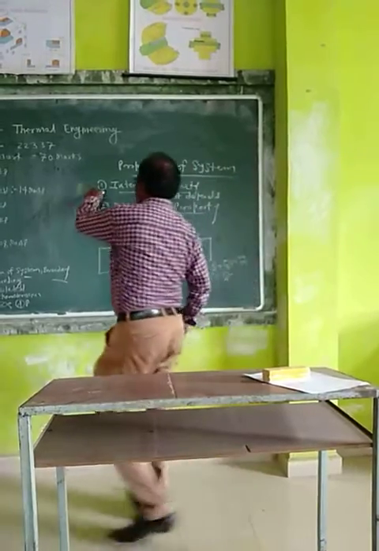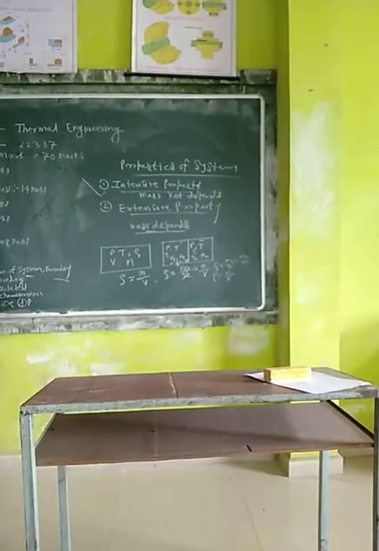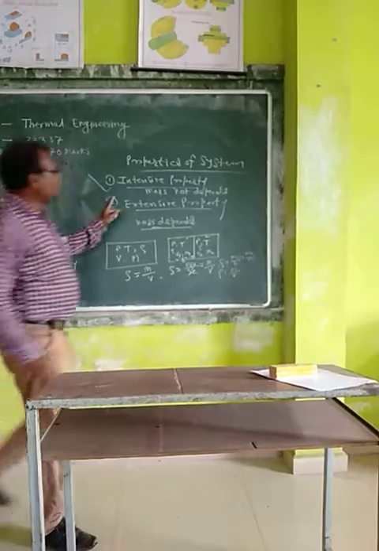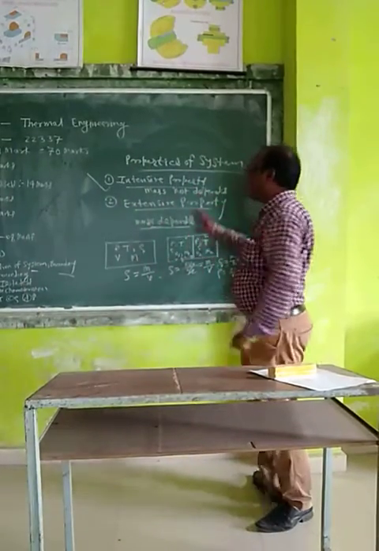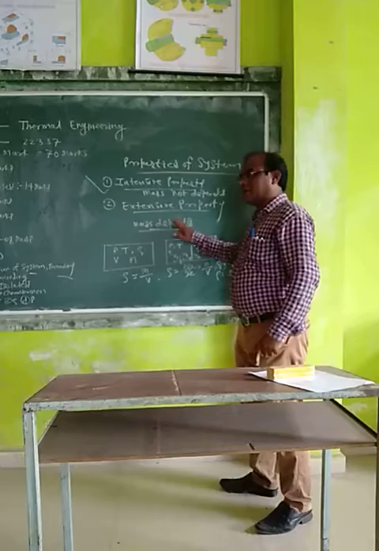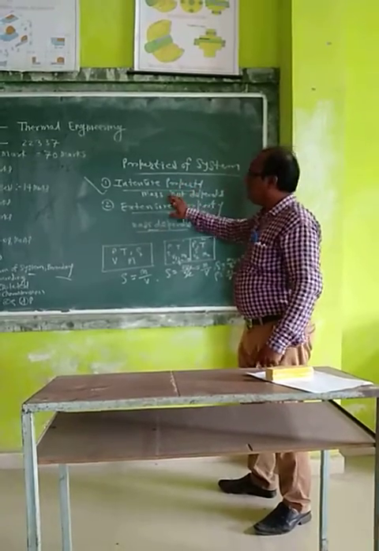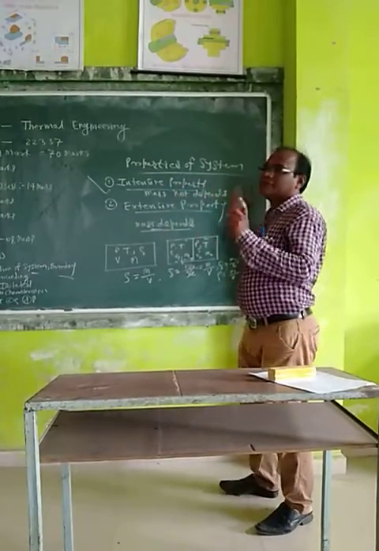These are the two definitions of the extensive property and intensive property. Means property is of two types: extensive and intensive. The property which depends on the mass is called extensive property. The property which is independent of the mass is called an intensive property.